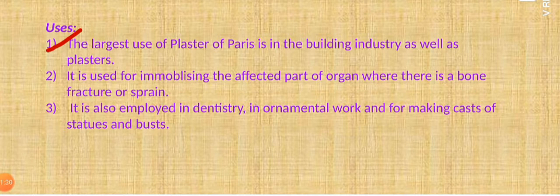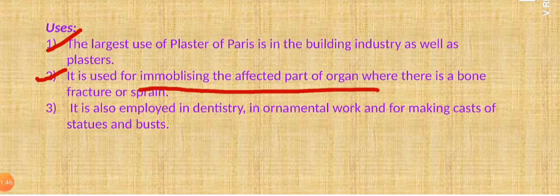So the largest use of plaster of Paris is in the building industries as a plaster. It is used in the form of POP. In addition, it is used in the medicinal field. It is used for immobilizing the affected part of any organ. So when your bone is fractured, it is used by doctors to straighten the fractured bone.